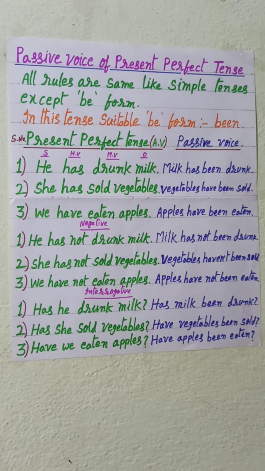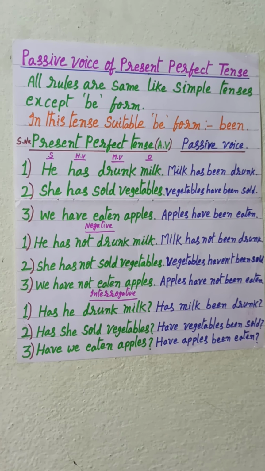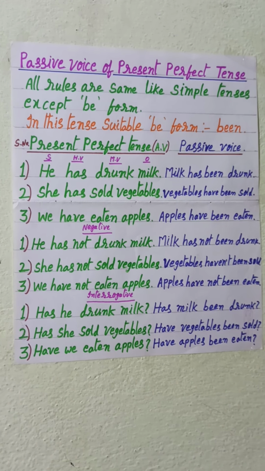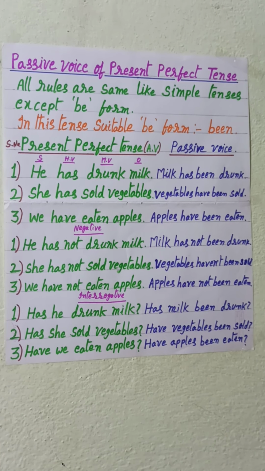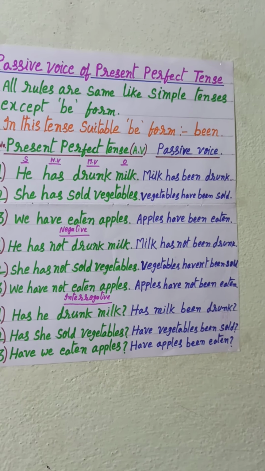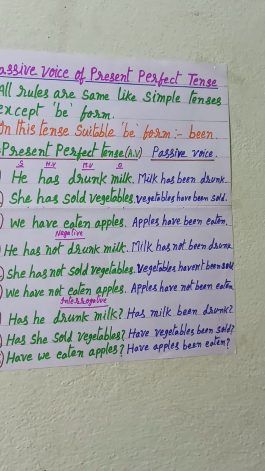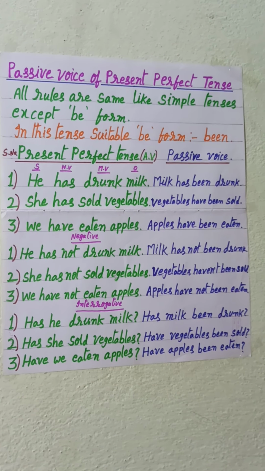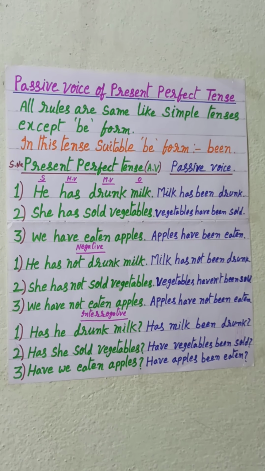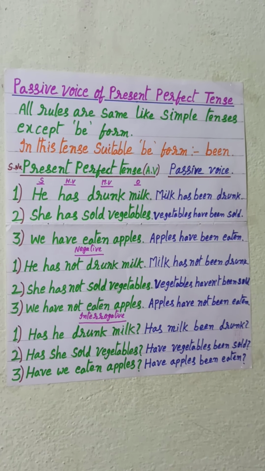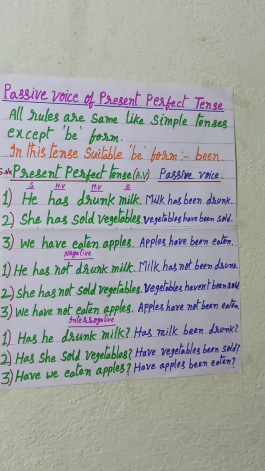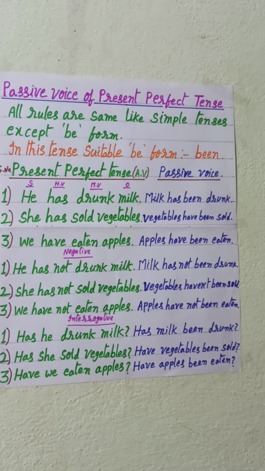Second sentence, she has not sold vegetables. In the passive voice, vegetables have not been sold. The third sentence, we have not eaten apples. In the passive voice, apples have not been eaten.